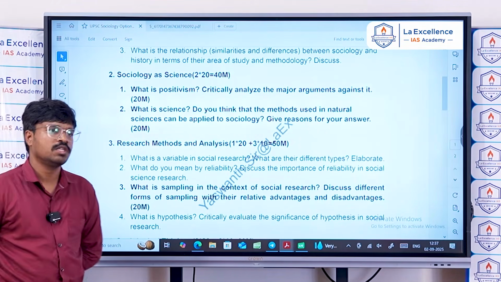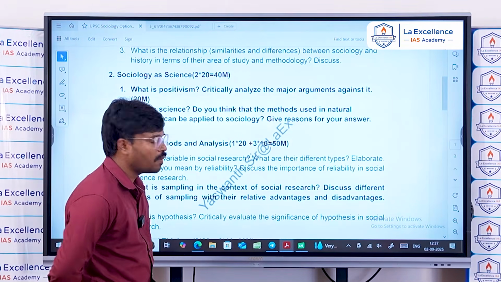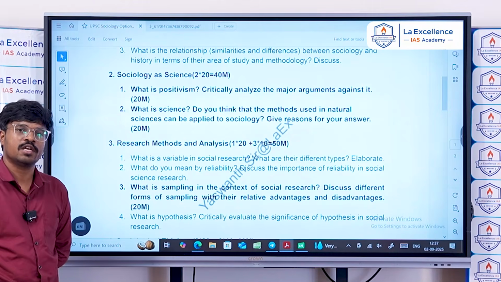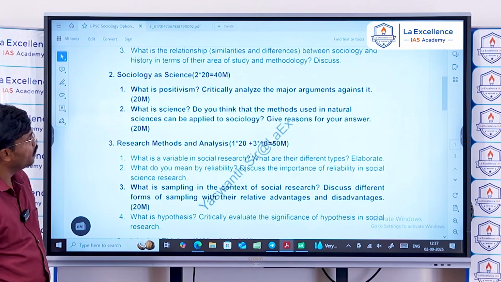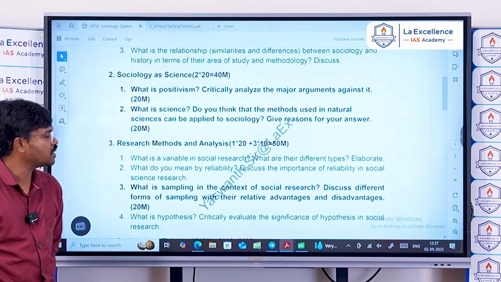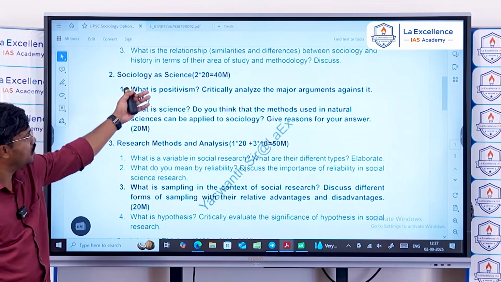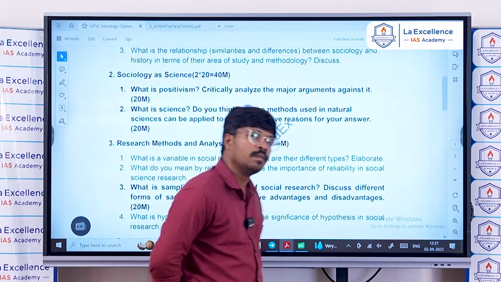So that is what positivism is. You have to explain positivism using these assumptions: that objectivity can be built, cause and effect relationship can be established, and reliability and validity of the subject can be established, according to Auguste Comte. That is what positivism is. And critically analyze the major arguments against it.